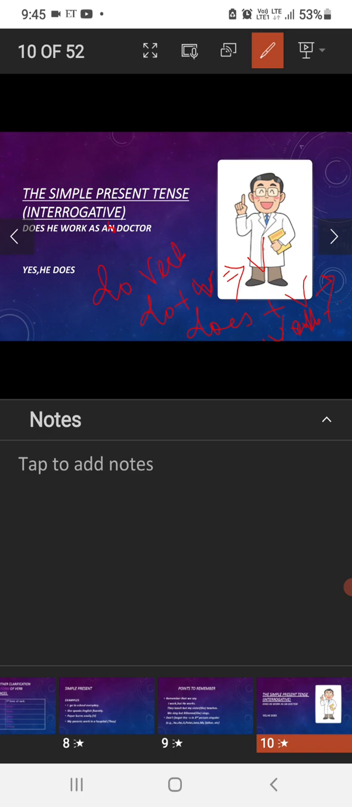Yes, he does. Or also we can say, yes, he works as a doctor. Yes, he does. The auxiliaries are nothing but the helping verbs. They don't stand alone, but they depend upon the main verbs. So there are no changes in the interrogative sentence. There is no change at all. So it's very simple in nature.